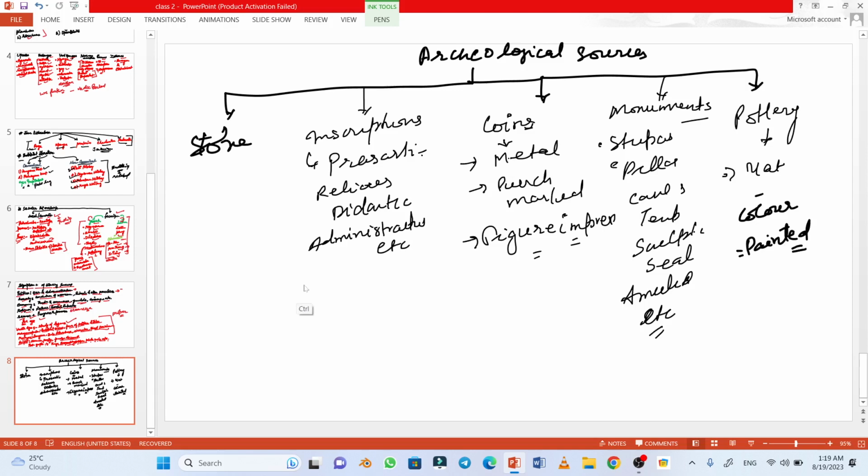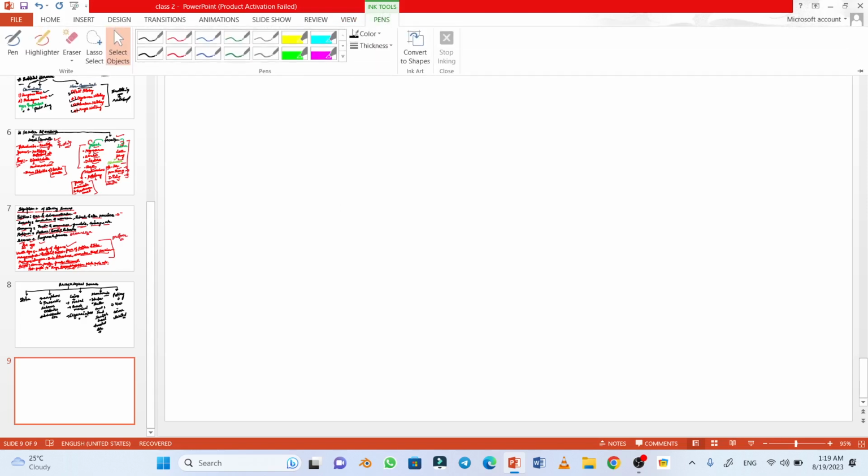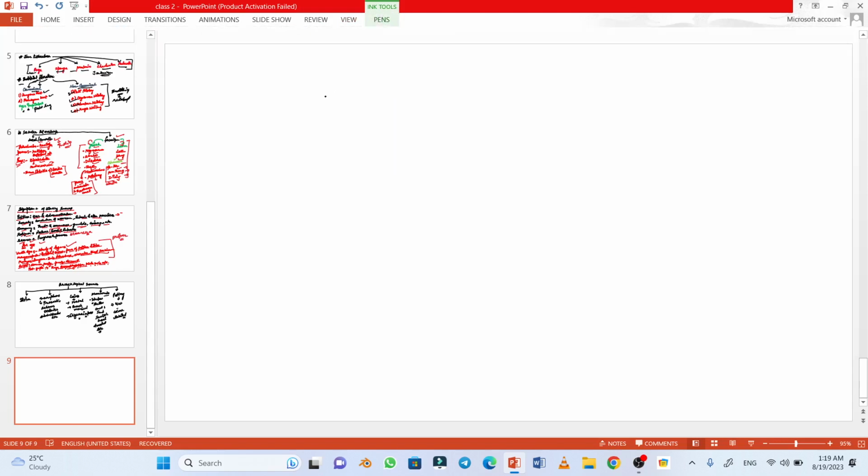Now let us try to understand the significance of the archaeological sources. The first point is that it gives the study of the past through material remains. Second, artifacts define the culture and way of living.